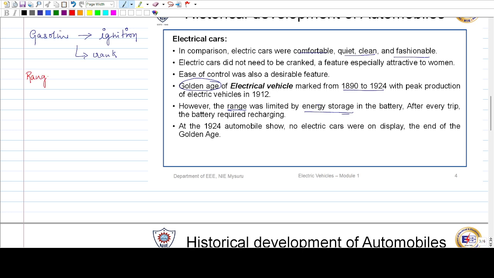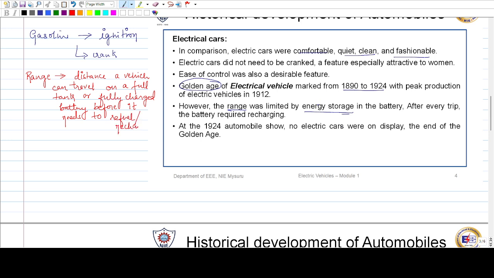So, when we speak of range, it is nothing but the distance a vehicle can travel on a full tank, or on a fully charged battery, before it needs to refuel or recharge. So this is the meaning of range.